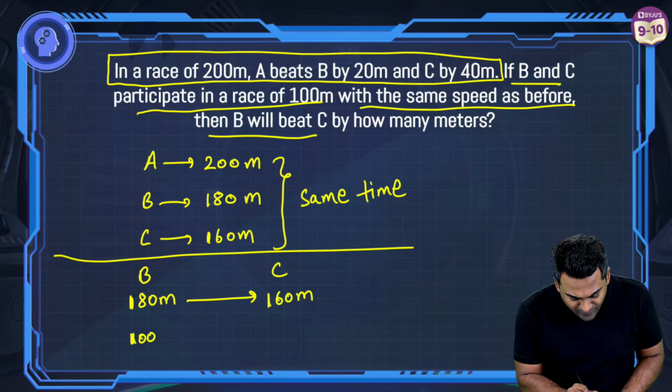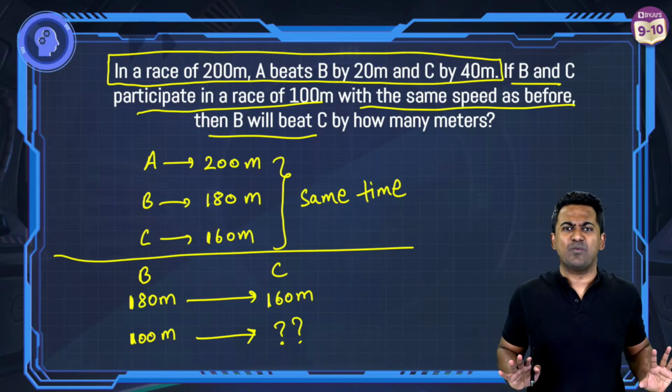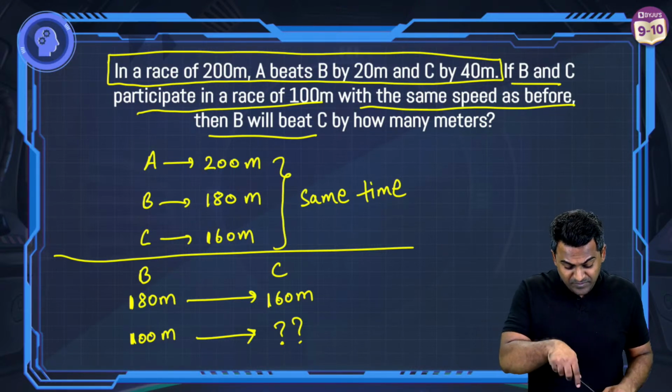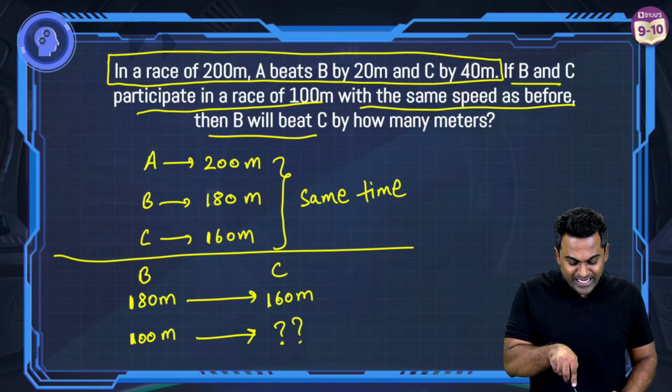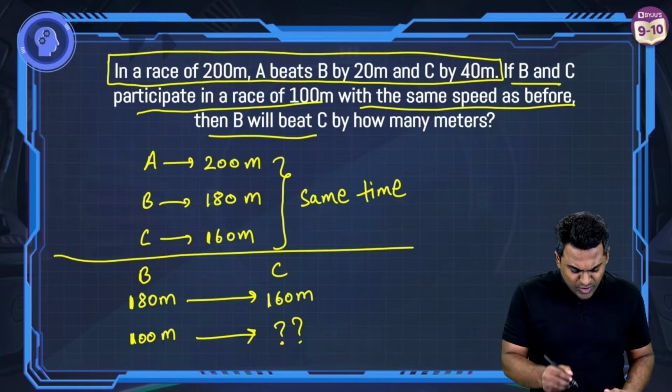So I just have to find out when B has covered 100 meters, C has covered how much? That's all I want to know. Because I know from this that when B covers 180, C covers 160, right? So when B covers 100, C will cover how much?